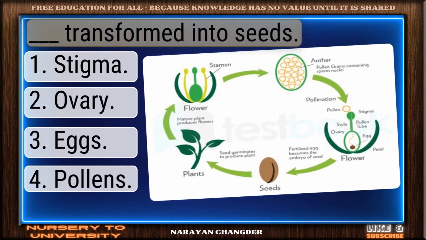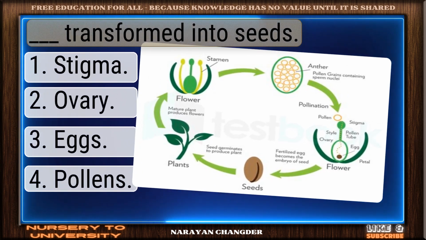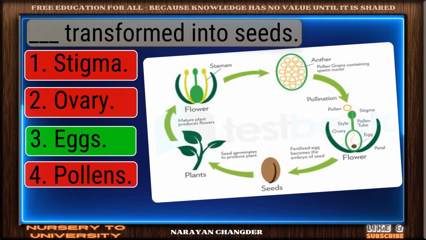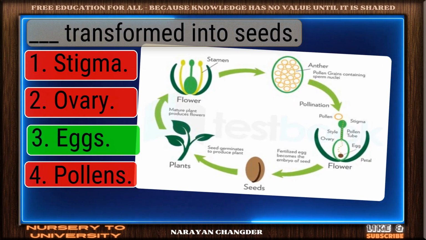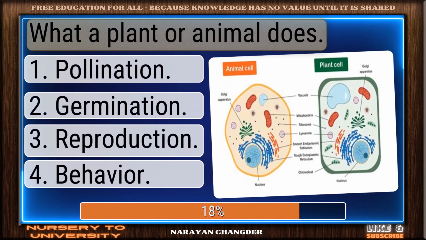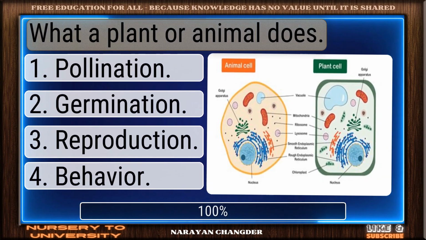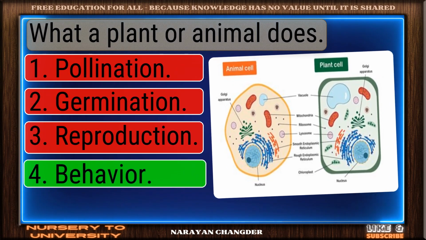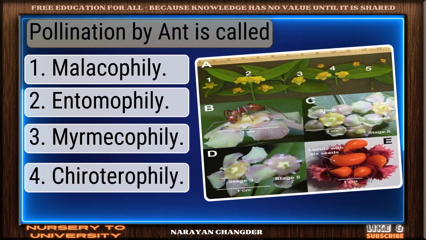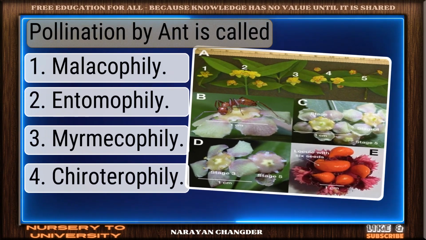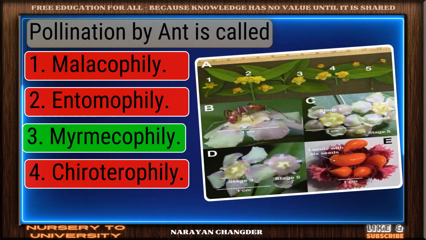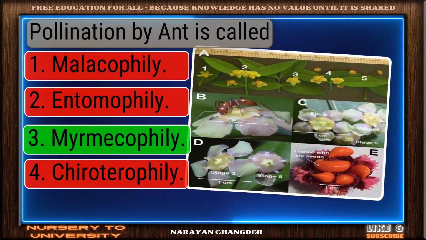Question number 202. Dash transformed into seeds. Good job. Your answer eggs works well here. Question number 203. What a plant or animal does? Nice work. You chose behavior, and it is correct. Question number 204. Pollination by ant is called. Well done. Myrmecophily is the right choice.